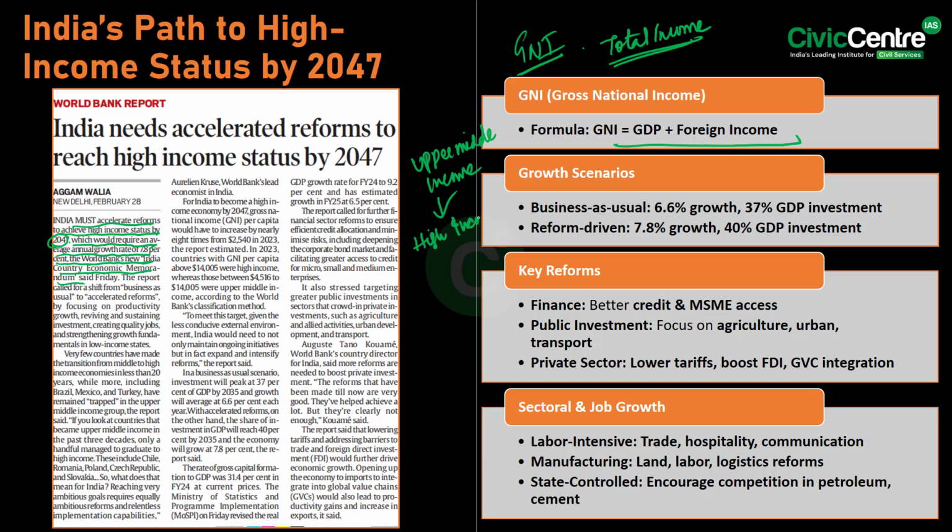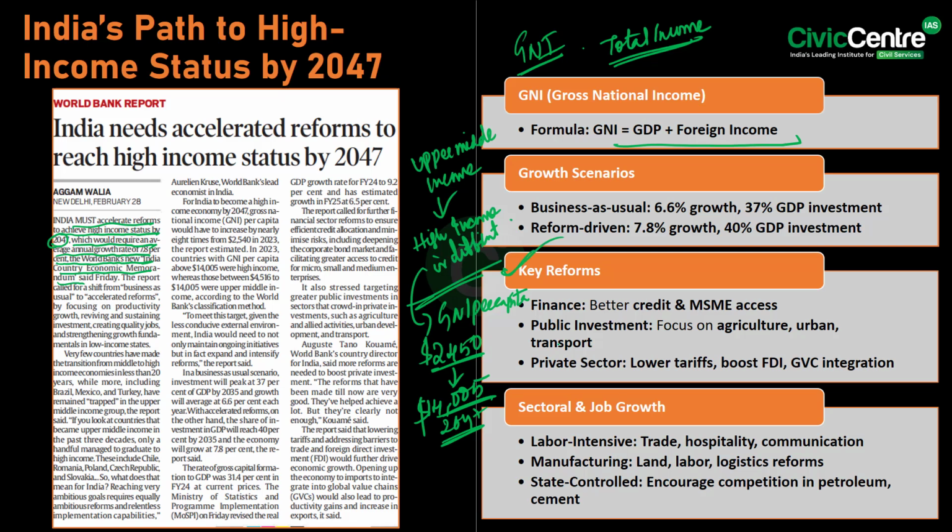According to the World Bank, moving from an upper middle income to a high income economy is difficult, with only a few nations like Chile, Poland, and Czech Republic achieving this transition. For India to reach high income status, its GNI per capita must rise from $2,450 to over $14,005 by 2047. So it should basically increase from $2,450 to $14,005 in the year 2047, and with this we become a high income status country.